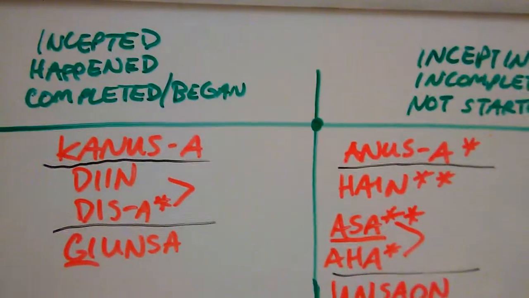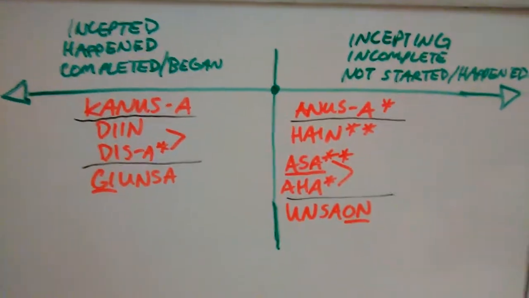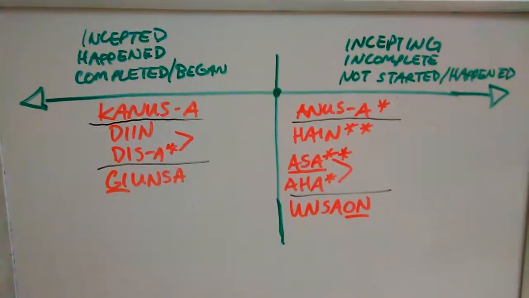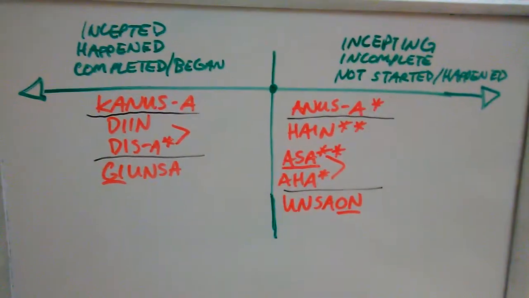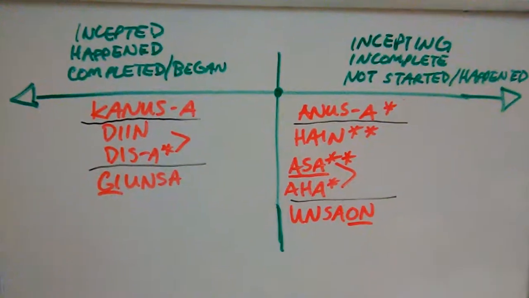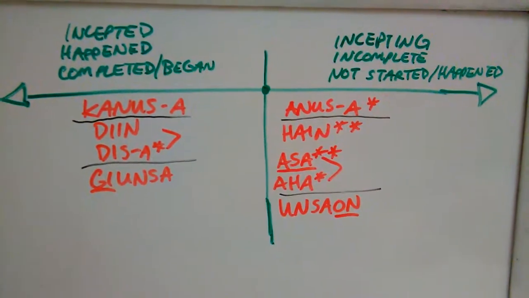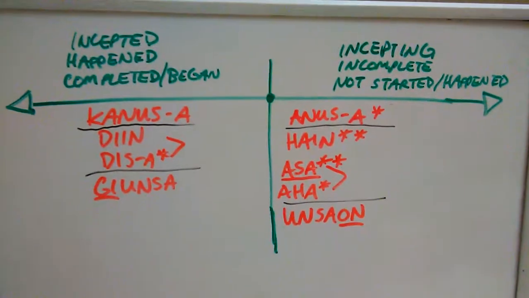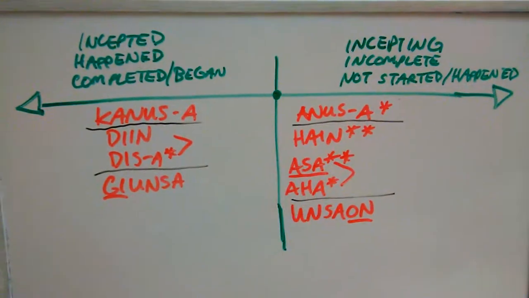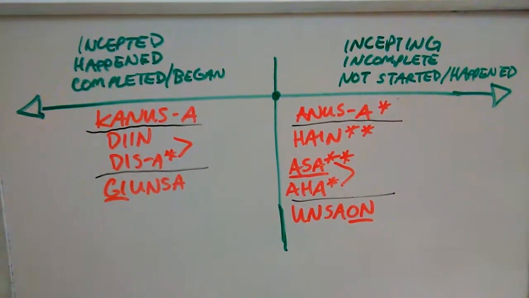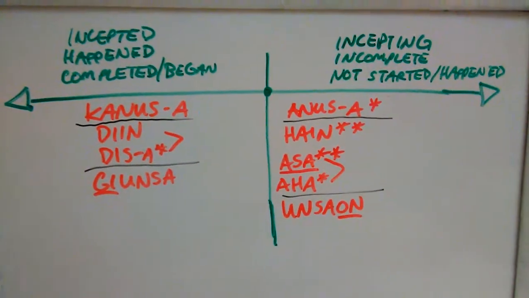All right, this is just to recap interrogatives that do play a role in the incepting and incepted aspects, or what I like to call the completed or incomplete aspects. And again, this is why I don't really explain things via past, present, or future, because it just doesn't work that well. You can explain this through past, present, or future, but it won't have a good explanation. So I explain this through aspect rather than tense.